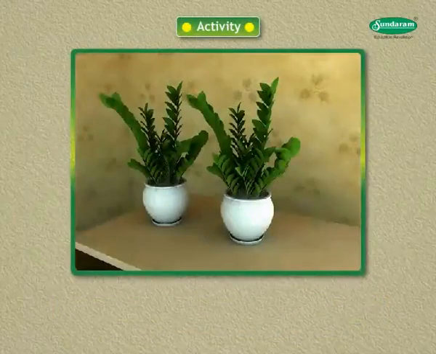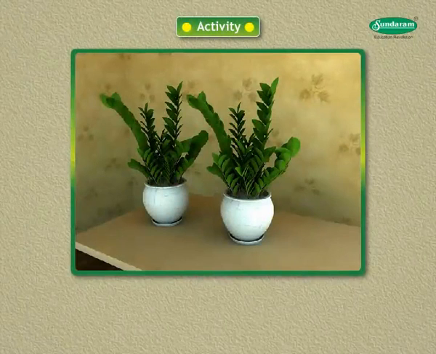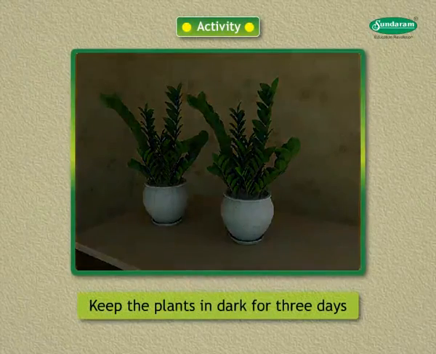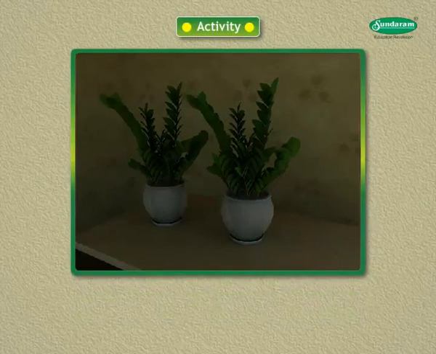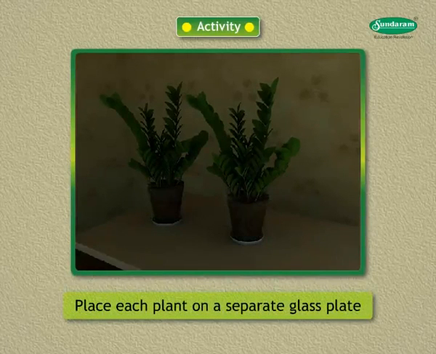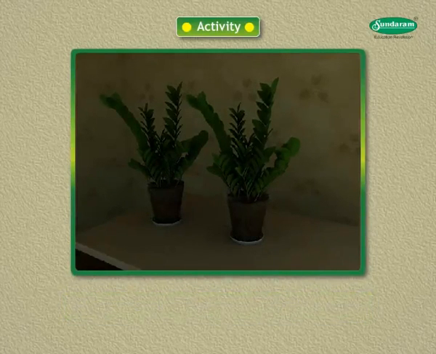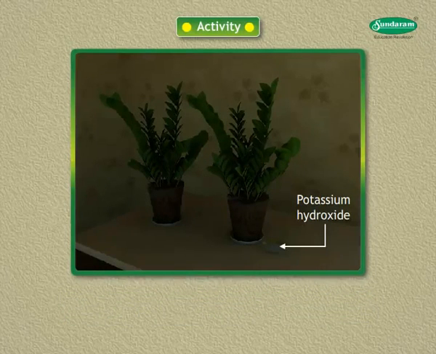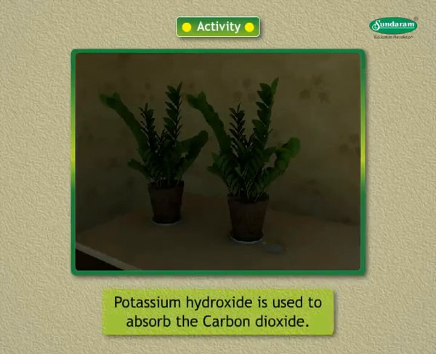Let us look at one more activity. Take two healthy potted plants which are nearly of the same size. Keep the plants in dark for 3 days and destarch them. Now place each plant on a separate glass plate and place a watch glass containing potassium hydroxide by the side of one of the plants. Potassium hydroxide is used to absorb the carbon dioxide.